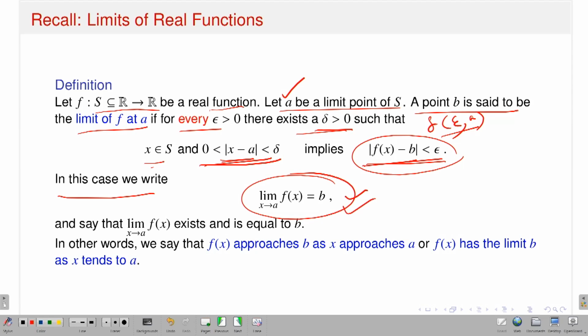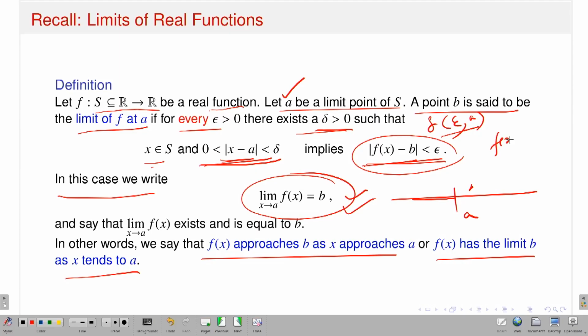In other words, one can say that f of x approaches b as x approaches a, or f of x has the limit b as x tends to a. So suppose this is one dimension, and this is my point a. I am saying that if x approaches a, then the limit, f of x, which is the value of the function at x, approaches b. That is the meaning. But there is a catch actually.